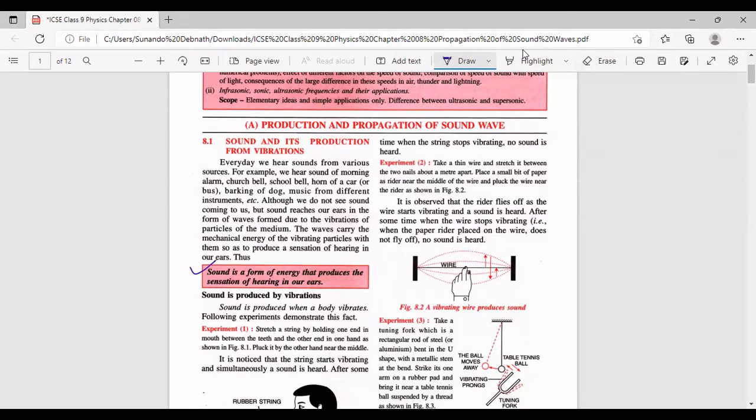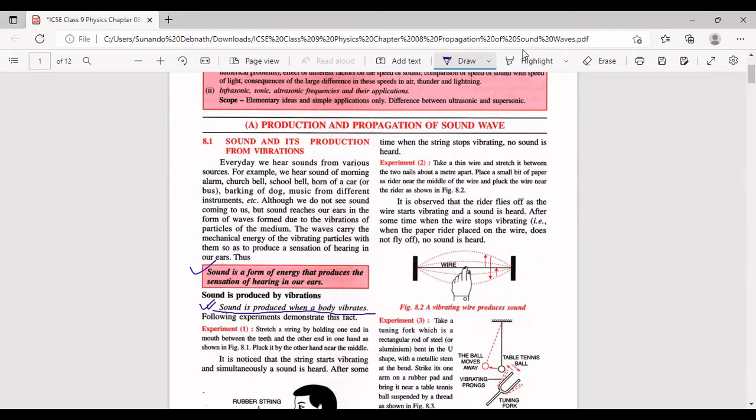Next important thing is that sound is produced when a body vibrates. A very important fact. Okay, so how is sound produced? You would write the answer. Sound is produced when a body vibrates. Whenever there is a vibration in the body, sound can be produced. But if there is no vibration, sound cannot be produced. So sound is produced only when a body vibrates.